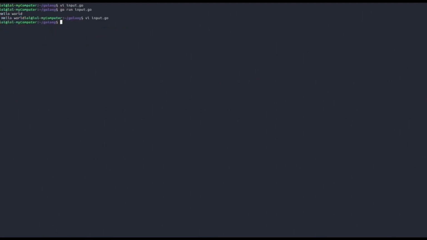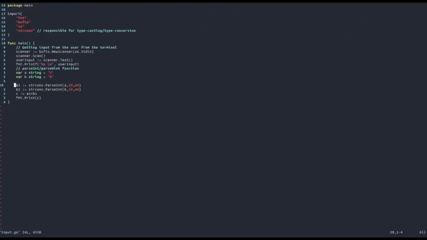Let's see what happens. So go run input.go. All right. Yes, this is another important thing that you have to remember, and that is that the ParseInt function actually returns two values. The first one is the actual number. The second one is a possible error. So in this case, we're actually going to have to insert also the error.